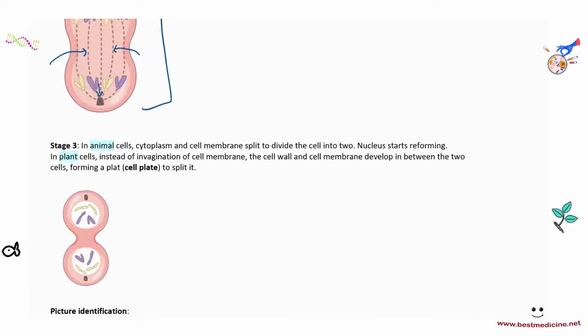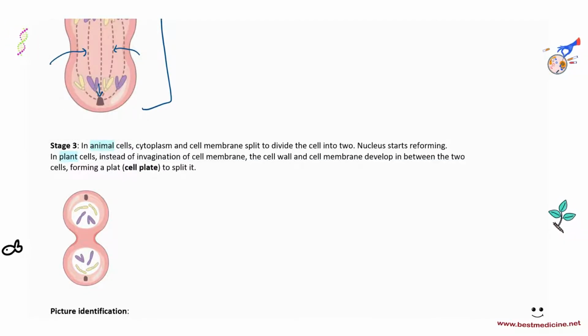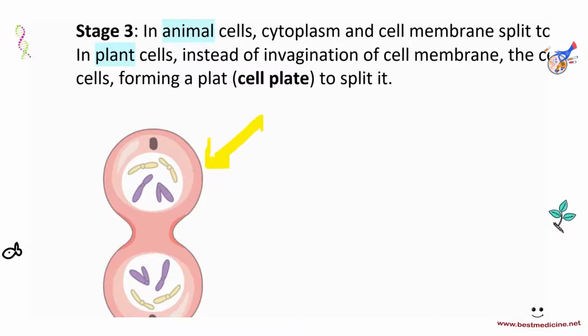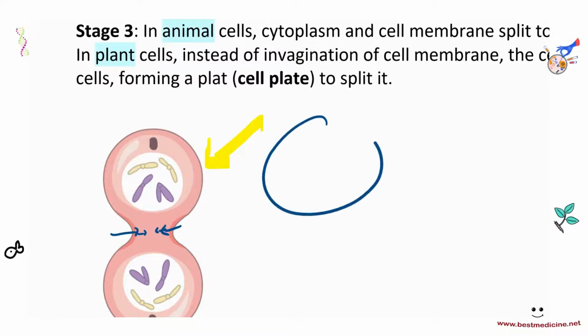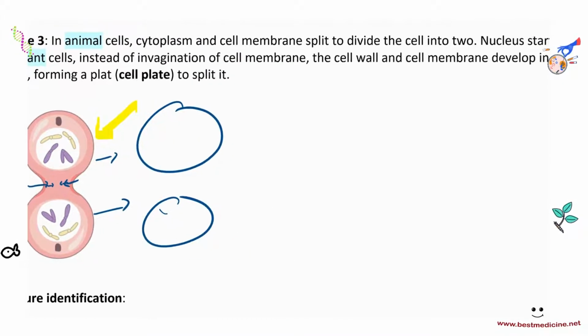Okay, so stage 3. In stage 3 cytokinesis, you will split the cytoplasm and split the cell membrane in half. So in animal cells, the cytoplasm and the cell membrane split to divide the cell into 2, and the nucleus starts reforming as shown here. Basically, in animal cells you have this invagination of the cell membrane. It's going to go inwards, and it's going to keep on going inwards until it completely splits these into 2 cells. Okay? But in plant cells, it's a little bit different.